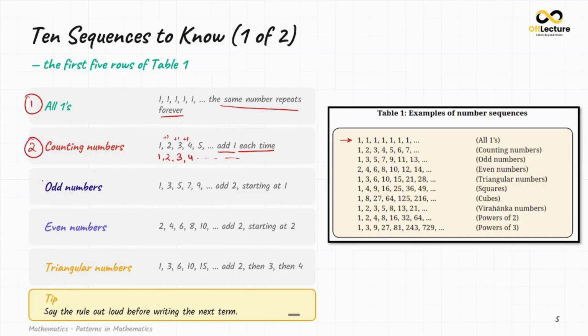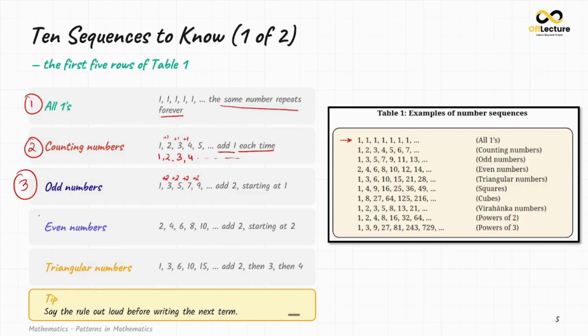Okay, the third one is odd numbers, 1 comma 3 comma 5 comma 7 comma 9. So in counting numbers, we were adding 1. But if we start adding 2, when we are starting with 1, then it will be a sequence of odd numbers. That is, 1 plus 2 gives you 3, 3 plus 2 will give you 5, 5 plus 2 will give you 7, 7 plus 2 will give you 9. So what we are doing is, we are adding 2 to every number starting from 1.